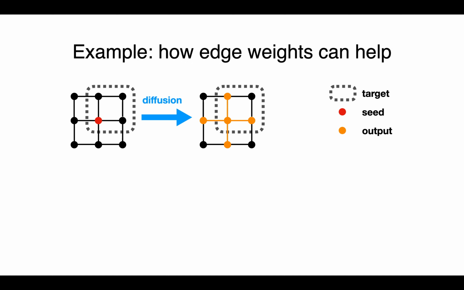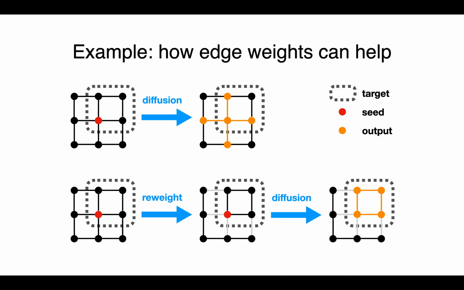So let me start with a very simple example. We are looking at a grid graph with no particular clustering structure. But suppose for now that we are given a seed node in the middle, and the goal is to recover a target in the top right corner. If we run diffusion in the original unweighted graph, there's no hope to ever recover the target because diffusion is going to evenly spread mass around the graph. On the other hand, if we are able to reweight the graph by assigning significantly small weights on the boundary edges, then this creates structure, and diffusion can perfectly recover the target.